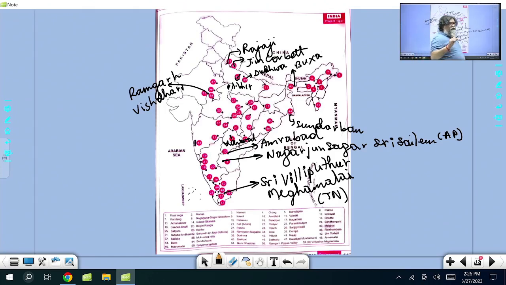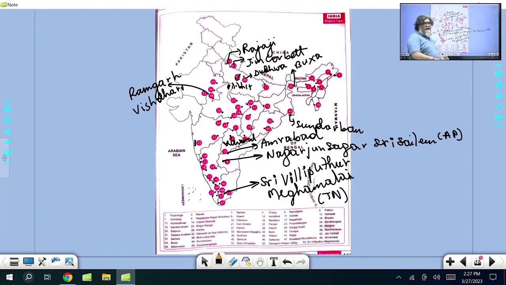So what you have to do, at least once, you have to read their names. And whichever comes in current affairs you have to add, particularly the latest ones which have been notified. Tamil Nadu has got Satyamangalam Tiger Reserve. So many times it has come in the question paper, right? Chhattisgarh has got a new one called Guru Ghasidas Tiger Reserve, newly notified. Ramgarh Vishdhari is in Rajasthan, newly notified. So that way you have to know the new ones.